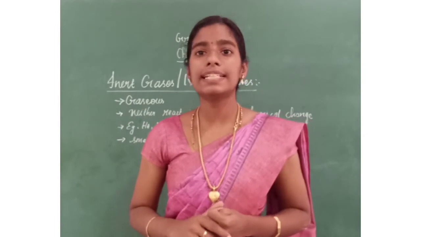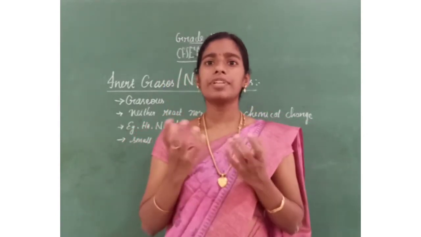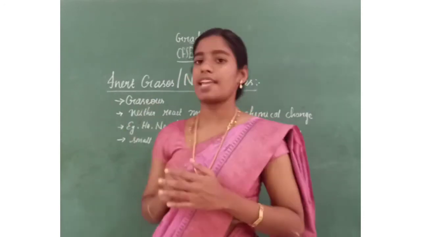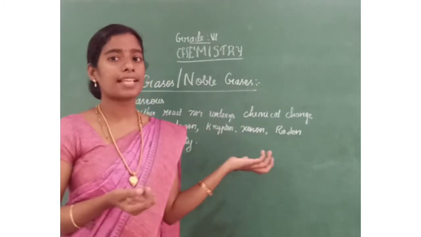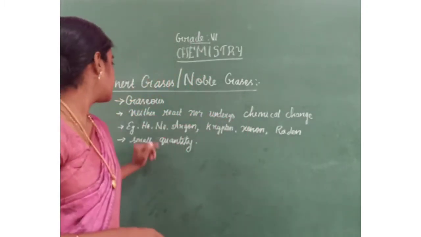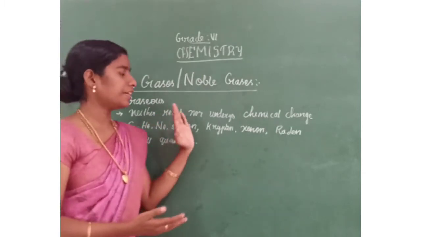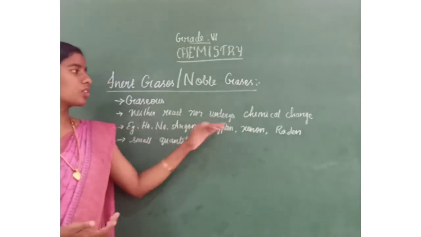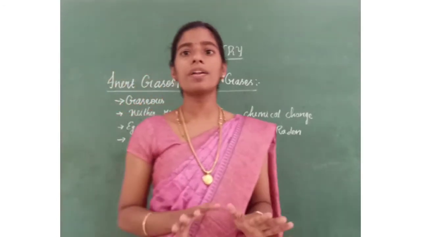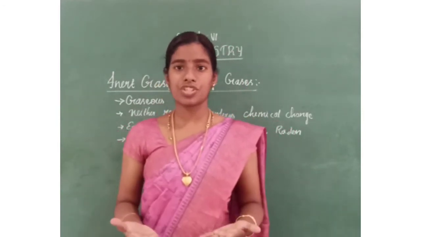The last and fourth type of element is inert gases. What are inert gases? From the name, what we can say, these are elements which are in gaseous state. So, these inert gases are elements which occur in gaseous state. Then the next one is, these gases will never react or undergo chemical change. These gases will not react with other gases, or take part in any chemical reactions.